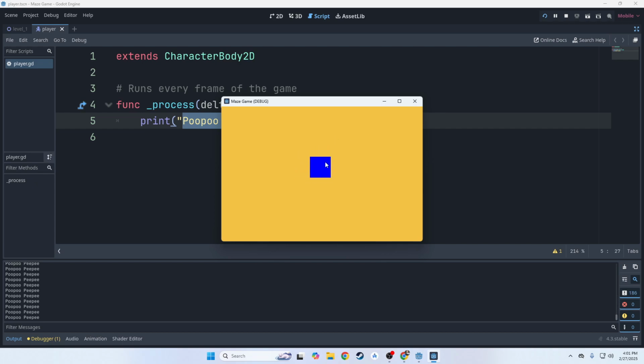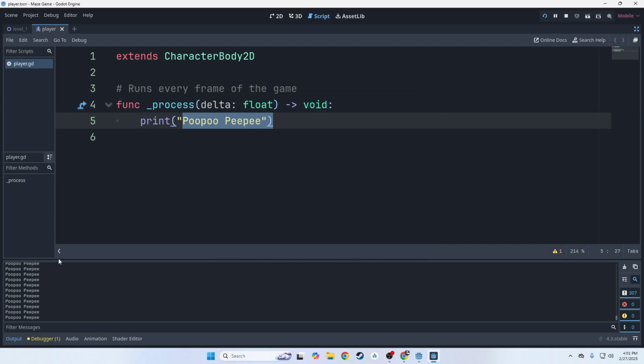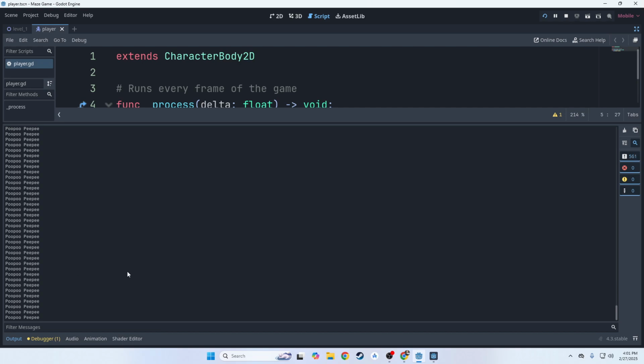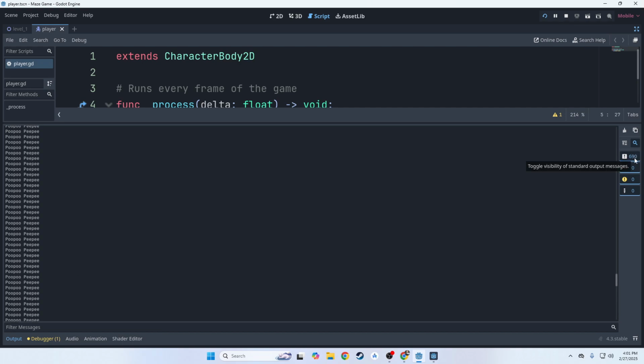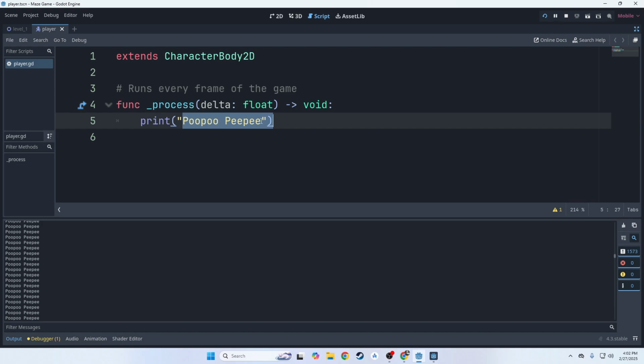So the square can't move, but notice down here, it says poo poo pee pee, and it's saying it over and over again. Look at how many messages we're getting. Oh my gosh, because we're running this game at 60 frames per second. And so for every second, we're getting another 60 messages that say poo poo pee pee. All right. So that's how the process function works. Every frame of the game, it's printing poo poo pee pee.